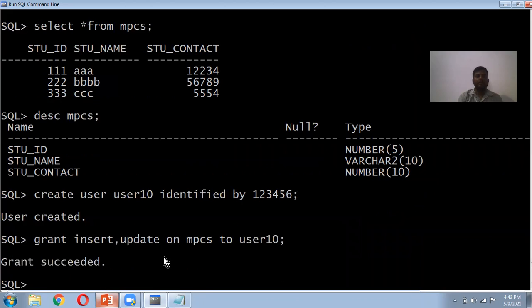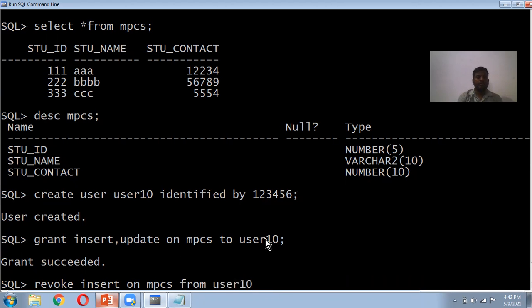Grant is successful. We gave the grant permission on the insert and update commands, on the MTCS table, to user 10. We can take back the permission with the revoke command, revoke insert. Which command? Insert only, on the MTCS table, from user 10.